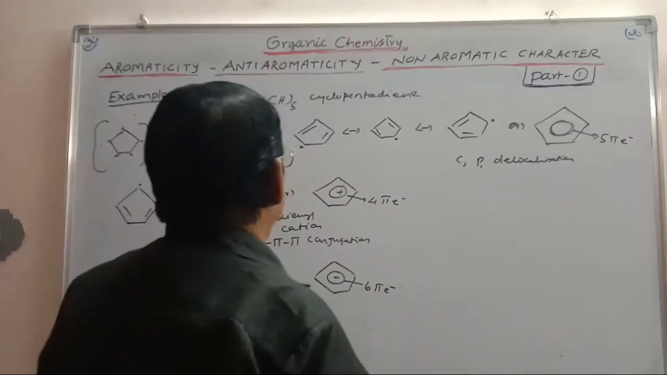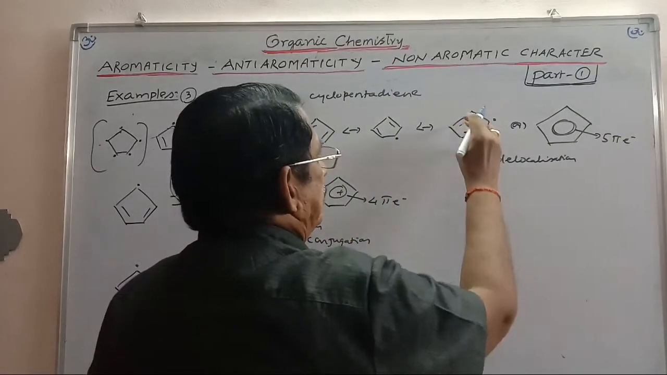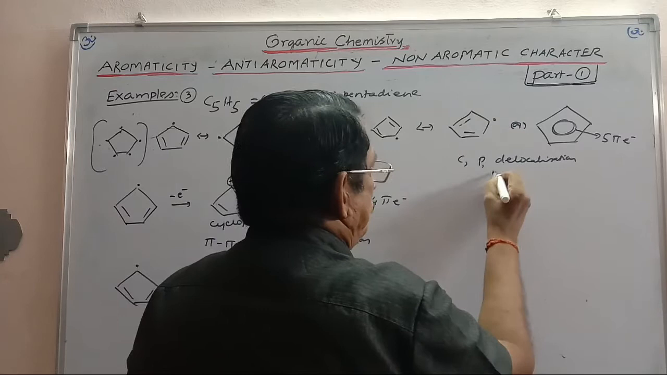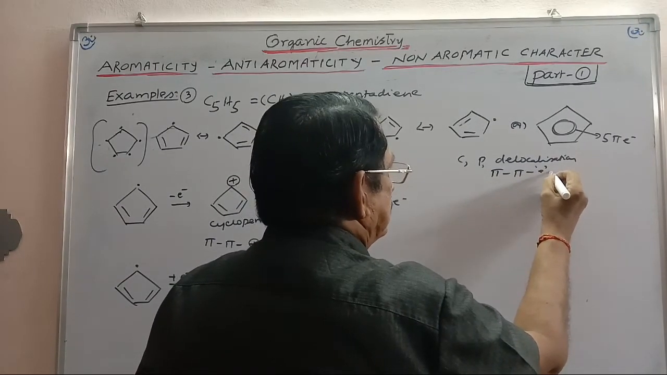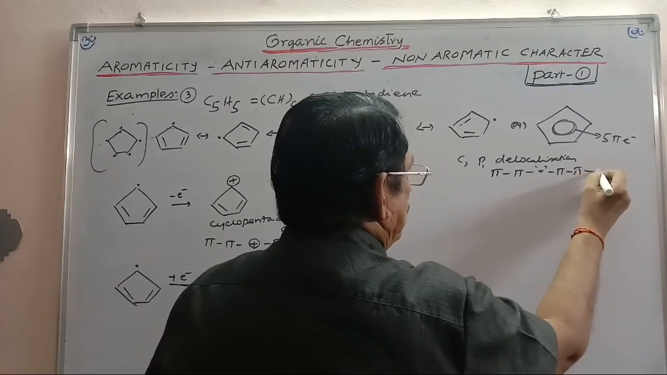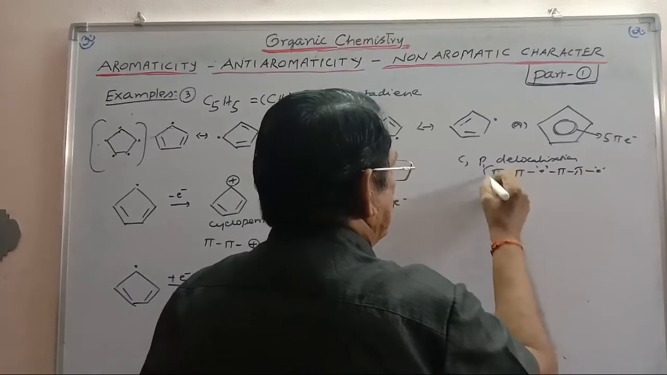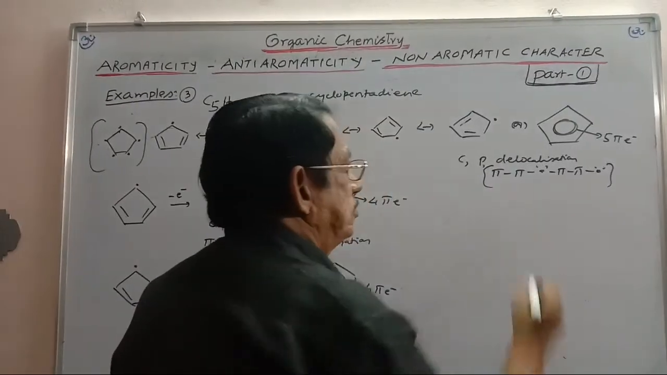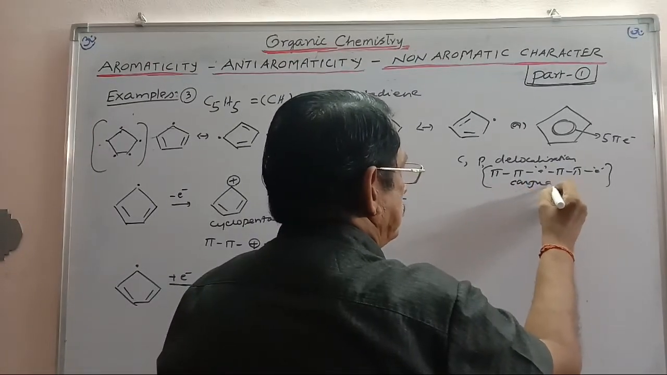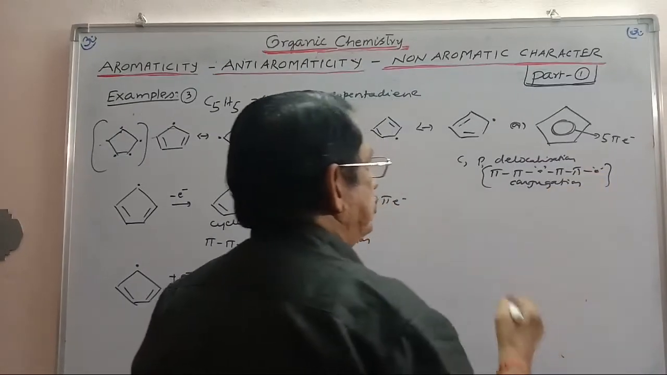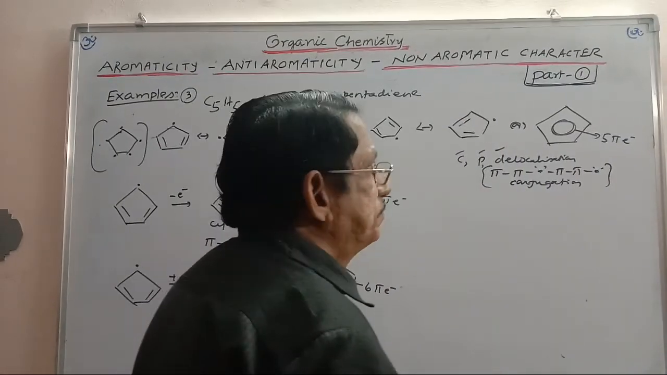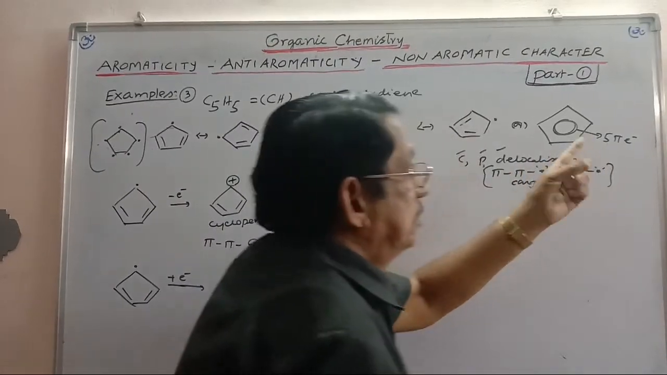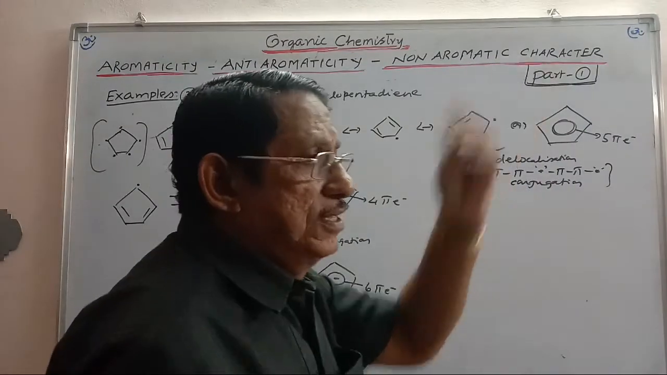What delocalization is it having? Pi bond, odd electron, pi, odd electron. Once again, pi, odd electron. This is the delocalization. So this is the conjugation. Conjugation is present for delocalization, all the conditions are satisfied. And finally, n is equal to 1, 6 pi electrons.